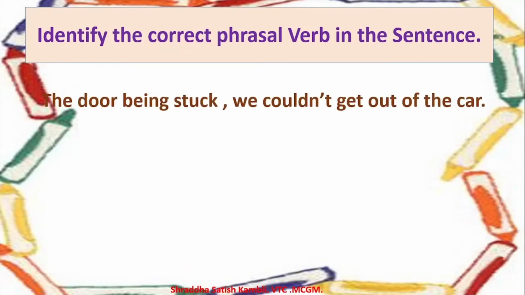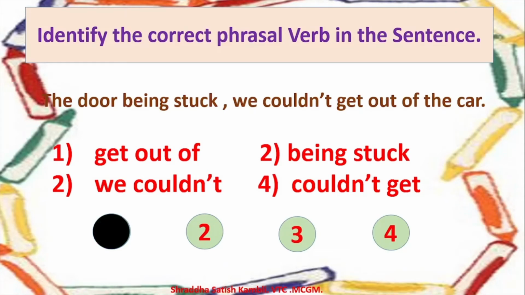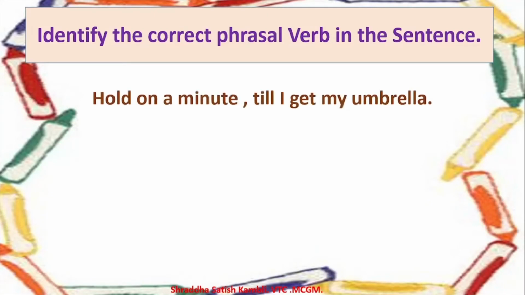Okay, let us look at the next question here. The door being stuck, we couldn't get out of the car. So try and read the sentence and understand which could be the phrasal verb, that is, a phrase with a verb in it. You have get out of, being stuck, we couldn't, or couldn't get. Which one would be a phrasal verb? Yes, it is the first one, get out of, and the explanation will be the same. It contains a verb and an adverb or preposition. Okay, so hope your answers are matching with mine. Let's go to the next and last example in this particular pattern.